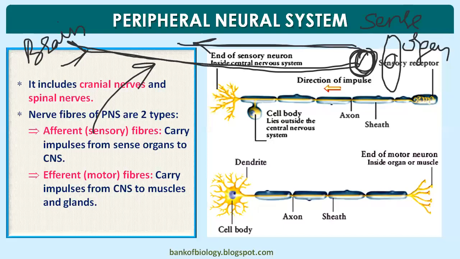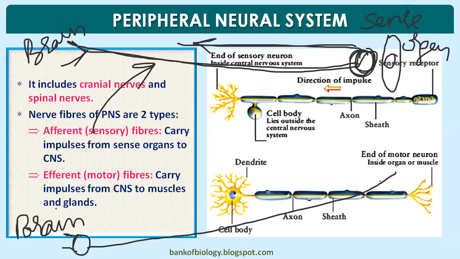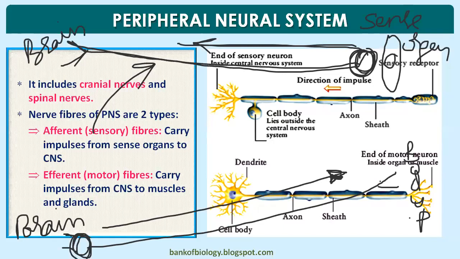Next, what about the efferent fiber? They carry impulses from... this basic is very important. That's why I'm requesting you to see the neuron basics video once again. So that's it. That means they carry impulses from the CNS to the muscle. See the arrow mark. That means the cytons are present. Efferent motor fibers.